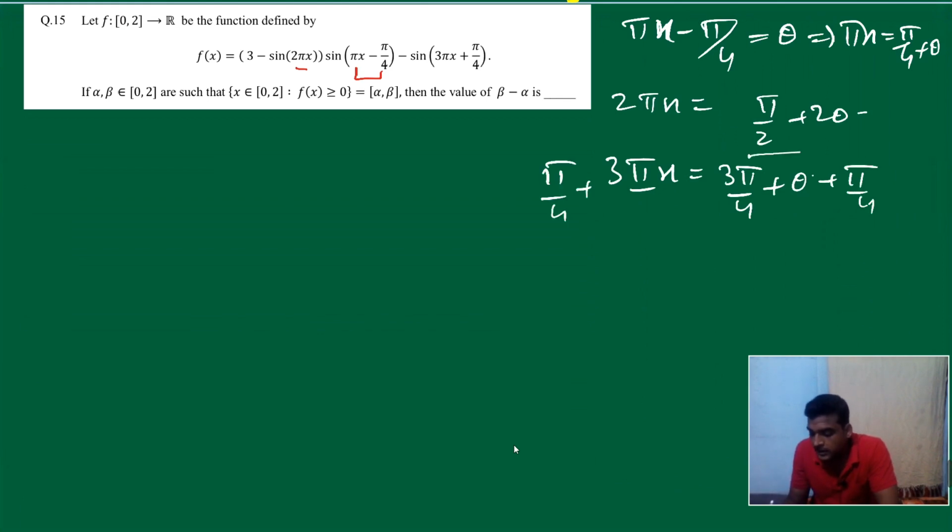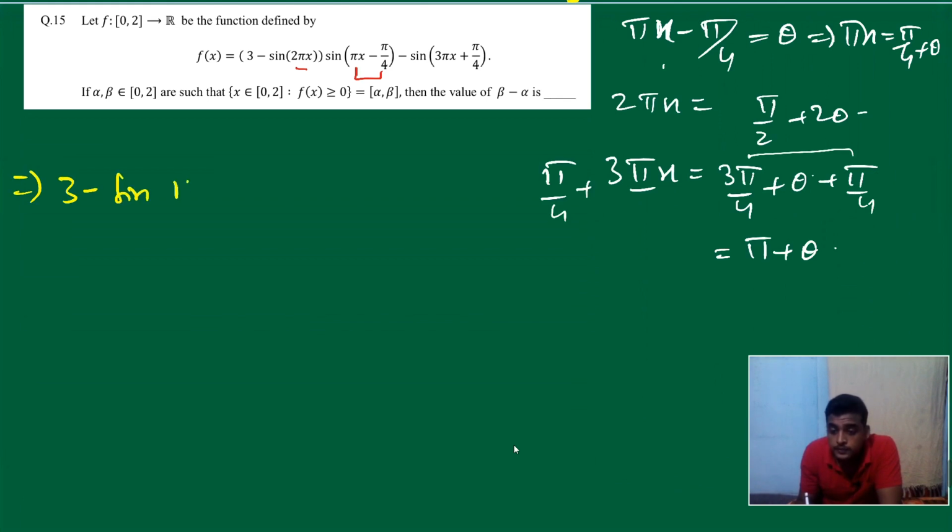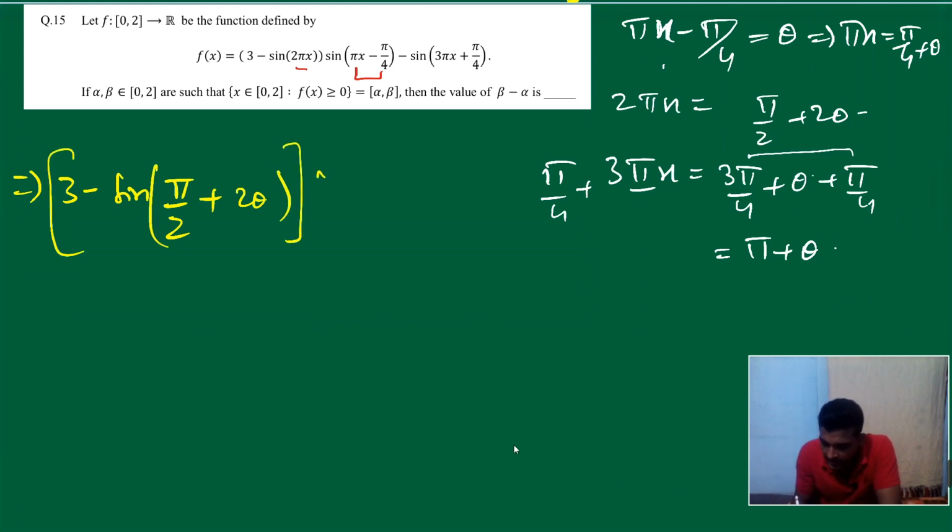So it is nothing but 3 pi plus pi, 4 pi upon pi, so pi plus theta. Fine, it's totally fine. Now substitute 3 pi x plus pi by 4, 2 pi x and all in terms of theta. What we get? We get nothing but 3 minus sine of pi by 2 plus 2 theta into sine theta minus sine of pi plus theta.